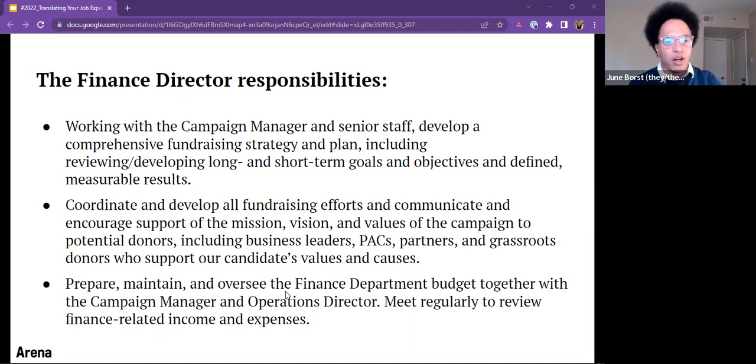Coordinate and develop all fundraising efforts and communicate and encourage support of the mission, vision, and values of the campaign to potential donors, including business leaders, PACs, partners, and grassroots donors who support our candidates' values and causes. Prepare, maintain, and oversee the finance department budget together with the campaign manager and operations director. Meet regularly to review finance-related income and expenses.